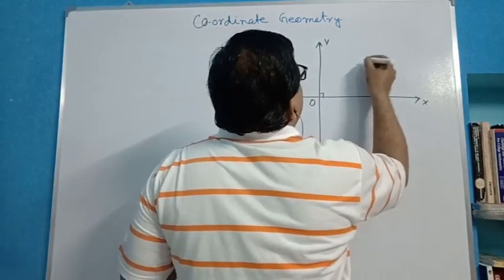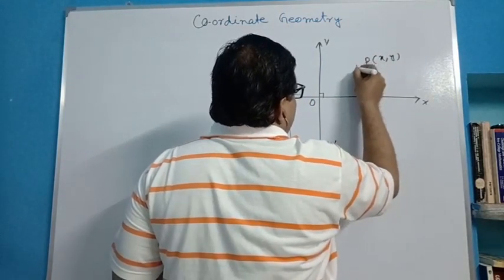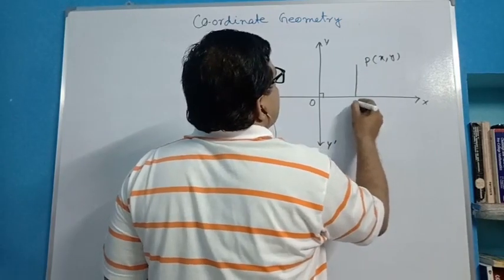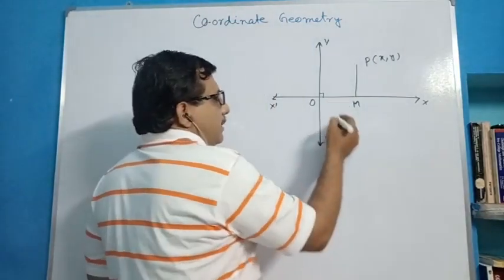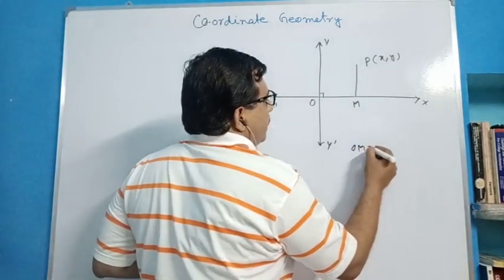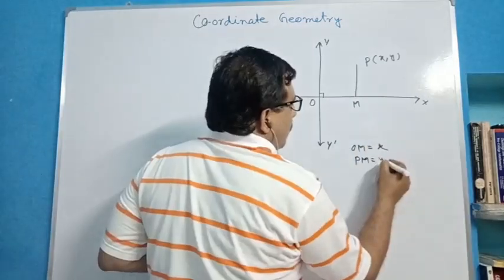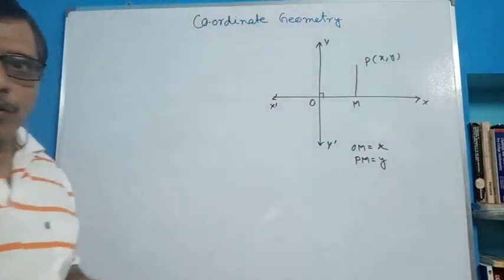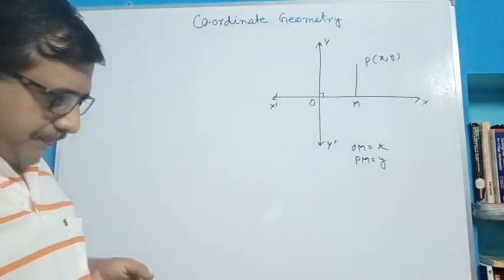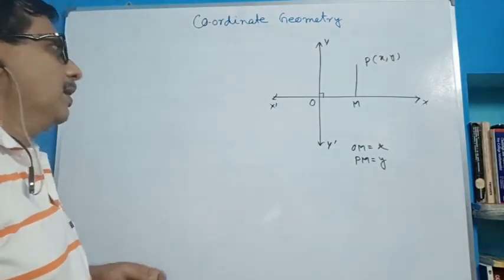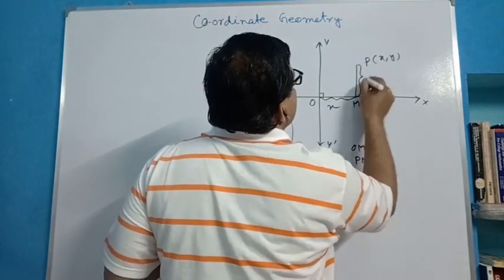Now, if a point P has coordinates x comma y, and we draw a perpendicular from P to the x axis, say PM, then OM is equal to x and PM is equal to y. These are the abscissa and ordinate, OM length is x and PM length is y.